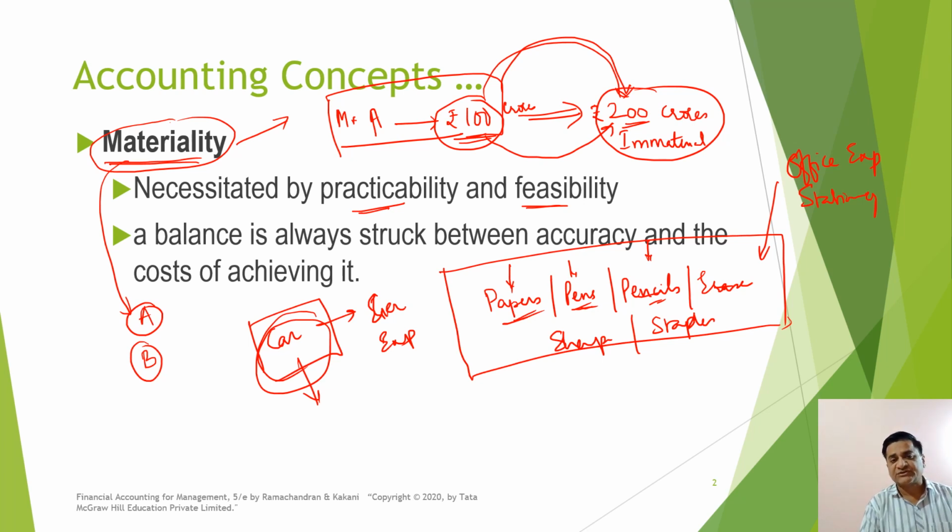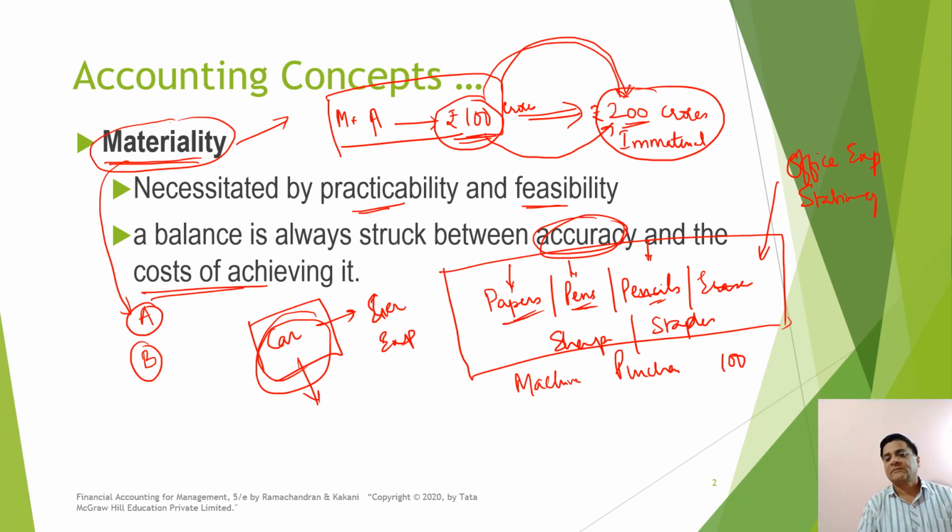Now we also need to see that the showing of these transactions should be according to the cost of achieving it. Say, for example, a machine purchased for rupees say 100, right?